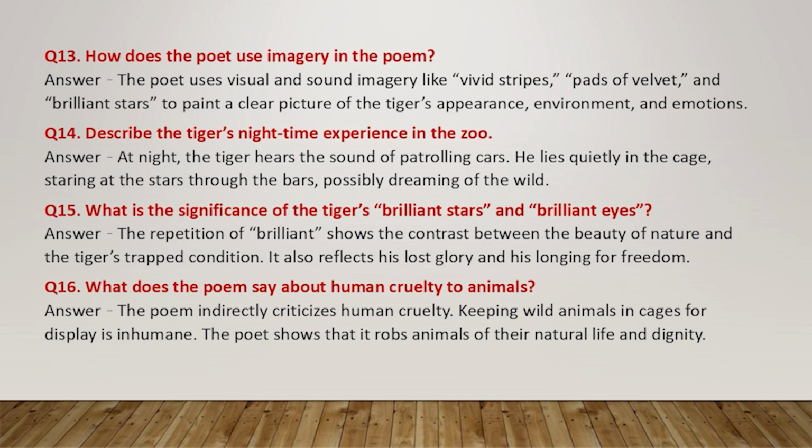Question 16. What does the poem say about human cruelty to animals? Answer. The poem indirectly criticizes human cruelty. Keeping wild animals in cages for display is inhumane. The poet shows that it robs animals of their natural life and dignity.